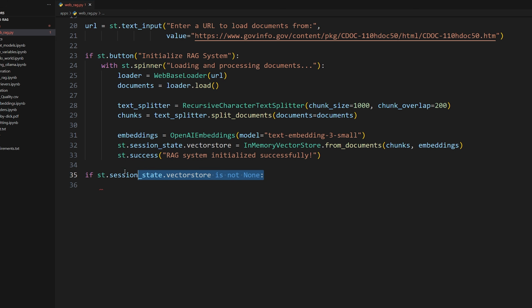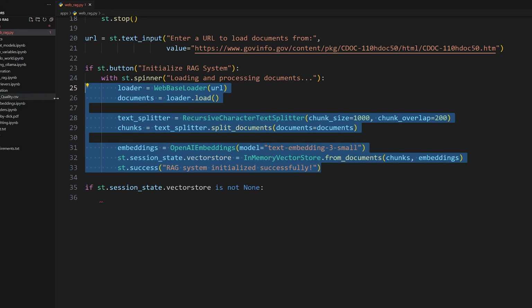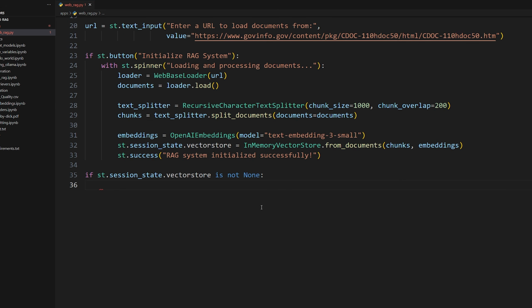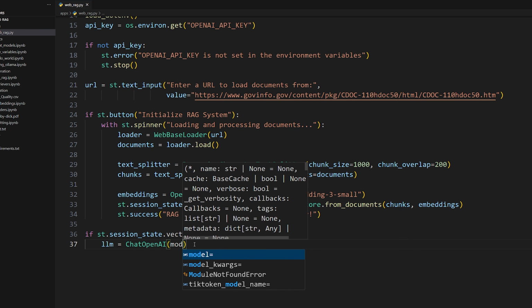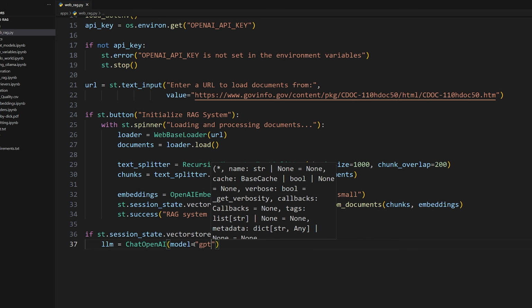We want to conditionally show that because we don't want them to be able to ask a question if it's not actually loaded into our system and ready to be asked a question of, okay? So first things first, we want to set up our large language model. So LLM is equal to ChatOpenAI. We can specify which model we want to use. So I'm going to use GPT-4o.